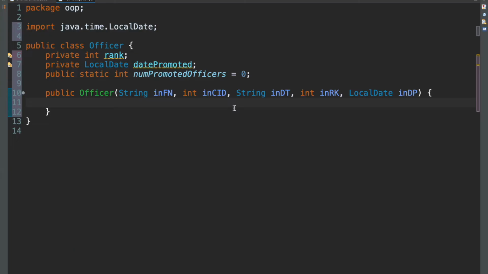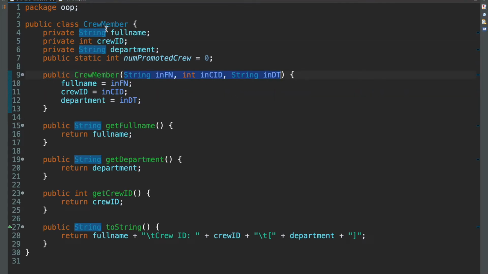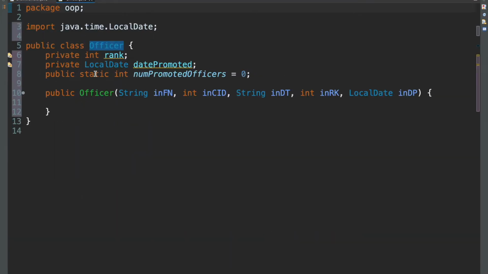Okay, but now there's something missing. We have our constructor, we have the variables up here, but currently we haven't told Java that this class is inheriting from crew member. We haven't done that. This is just currently its own normal class. And to make sure that Java knows that this class is inheriting from crew member, we have to add this keyword up here next to the class declaration. So we just say extends crew member. And now Java knows that officer extends crew member. Officer inherits from crew member. That's what we need to do.